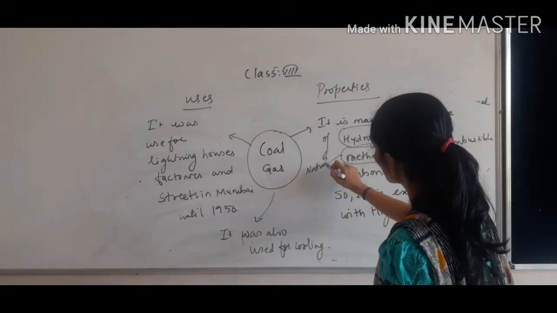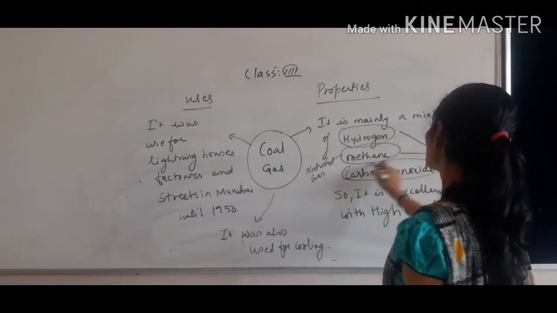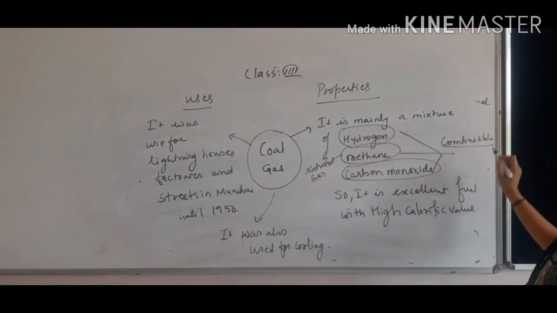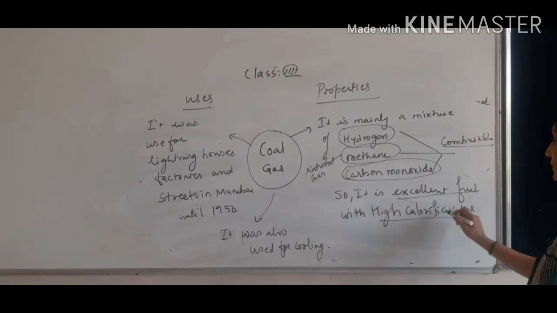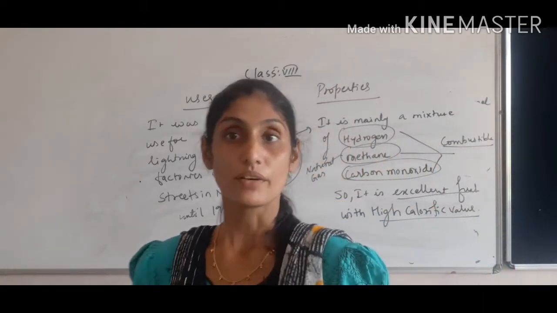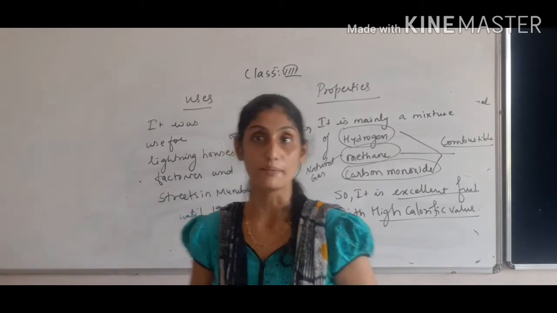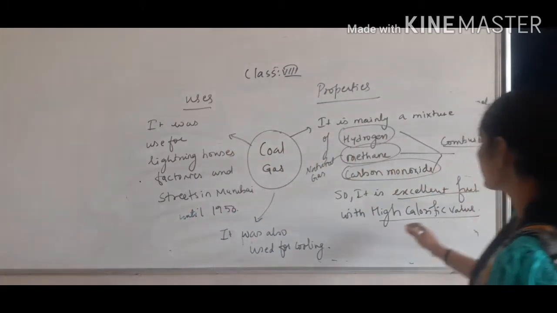Methane को natural gas बोला जाता है. And lastly the carbon monoxide gas. These all are highly combustible gases, and due to that it is an excellent fuel with high calorific value. What is calorific value? Calorific value is the amount of heat produced whenever fuel is burned, which is measured in kilojoule per kilogram. That's what we have done in the earlier lecture.